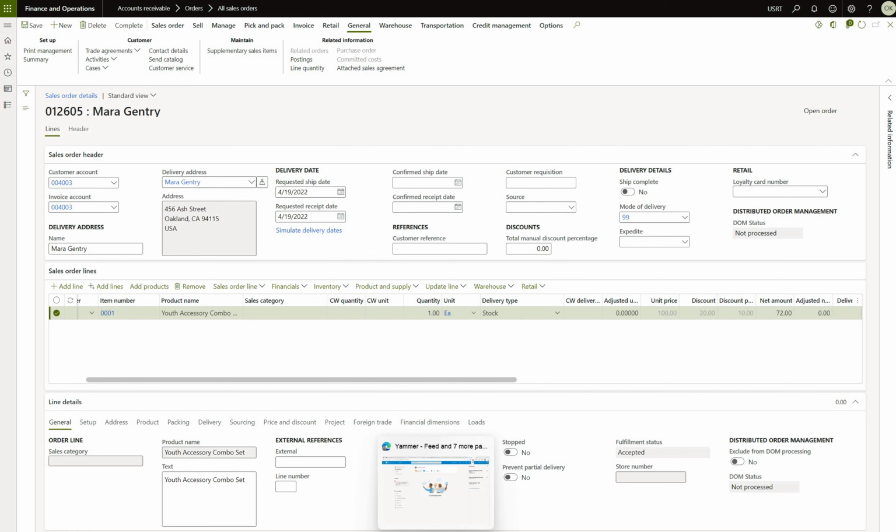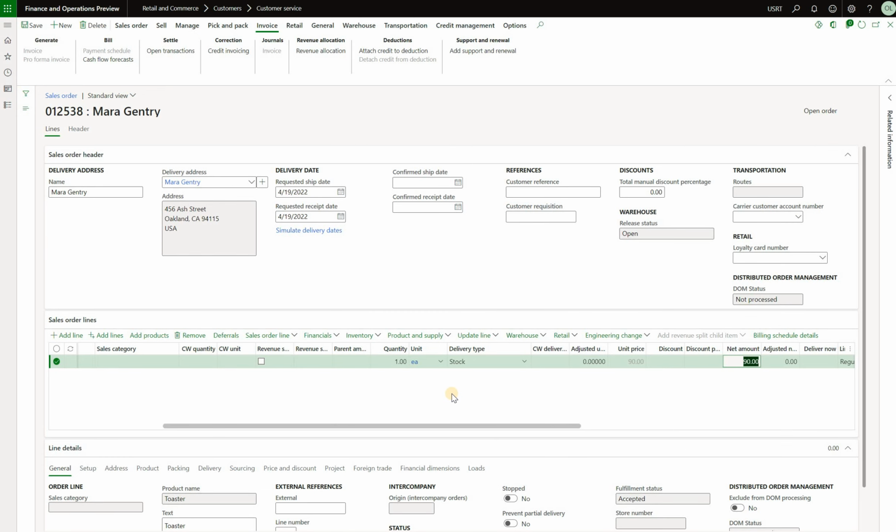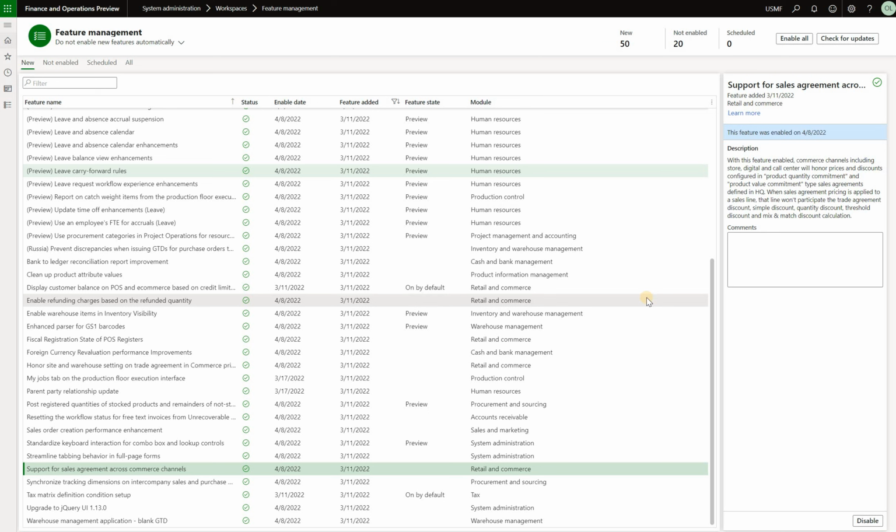But in a new feature right here, we see that the discounts and sales prices are coming from the sales agreement to which that sales order is attached. That is all for now. So we just took a quick look at that new support for sales agreement across commerce channel feature.